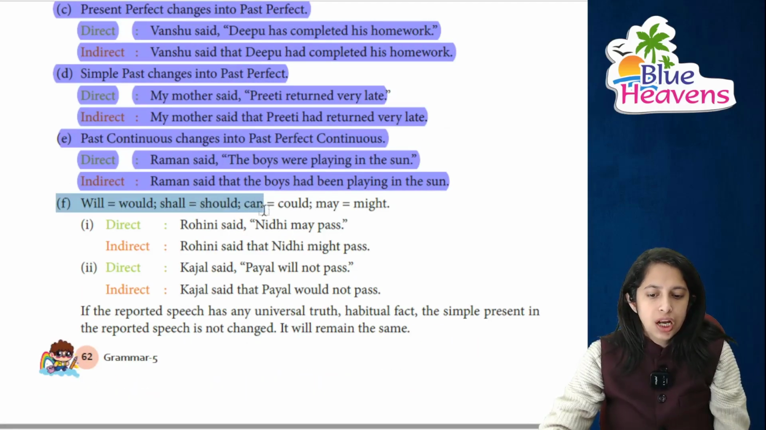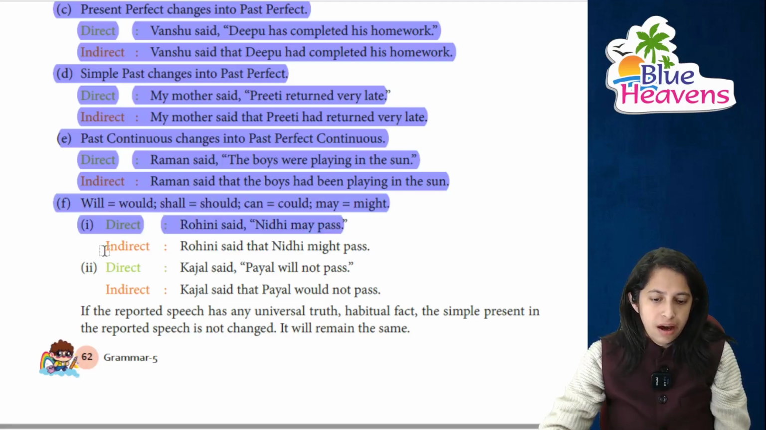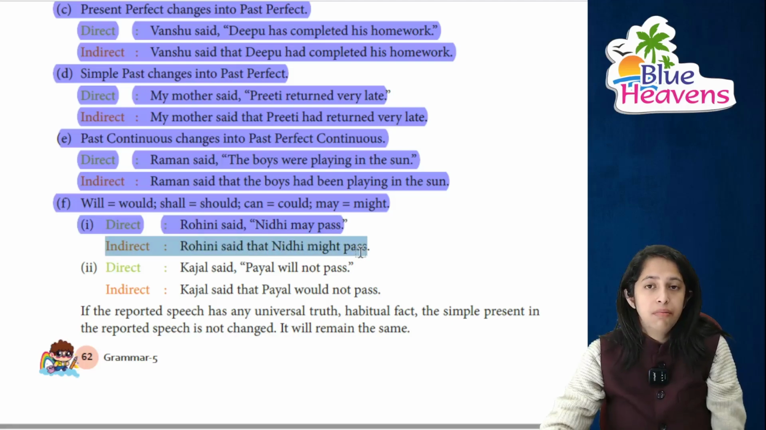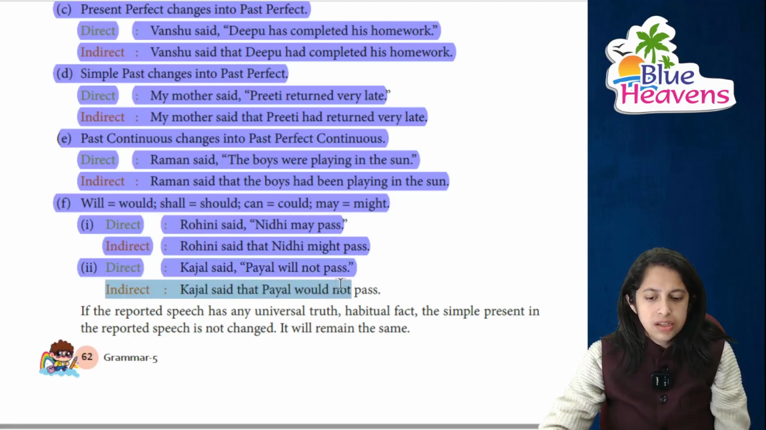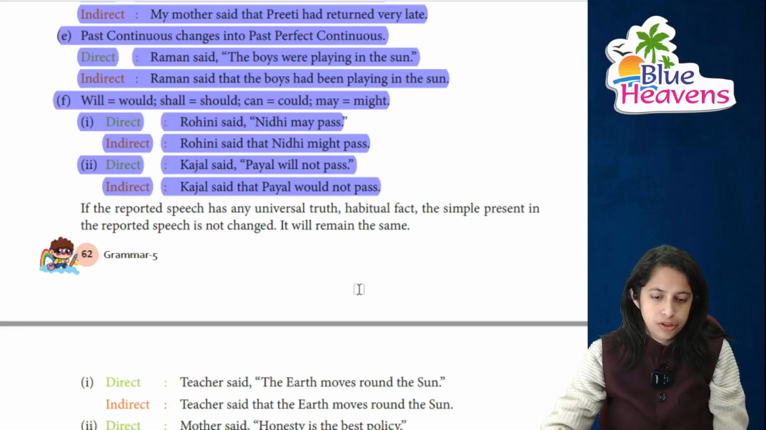Now will, would, shall, should and can, could, may, might, right? Rohini says that Nidhi may pass. This is indirect. Indirect में Rohit said that Nidhi might pass, right? Now direct में Kajal said that Payal will not pass. Indirect में Kajal said that Payal wouldn't pass. Will का would हो जाएगा.